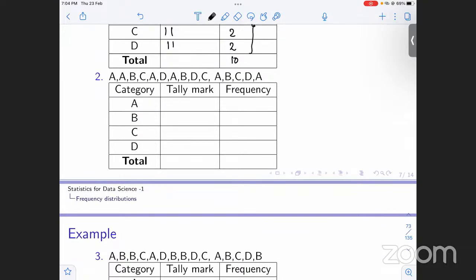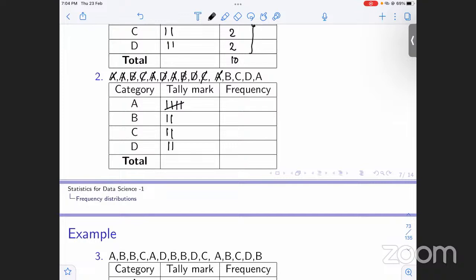For example, we'll have A. We'll go there, A, then again A. We'll keep increasing the tally mark. We have dealt with this. Now we'll go to B. B is there, C is there, A is there again. Then we have D, the D is there. Then we have A again. We are just listing it out. Then we have B, B again, and C. Then we go to A, so we'll just cross it off. This means 5, the fifth one.